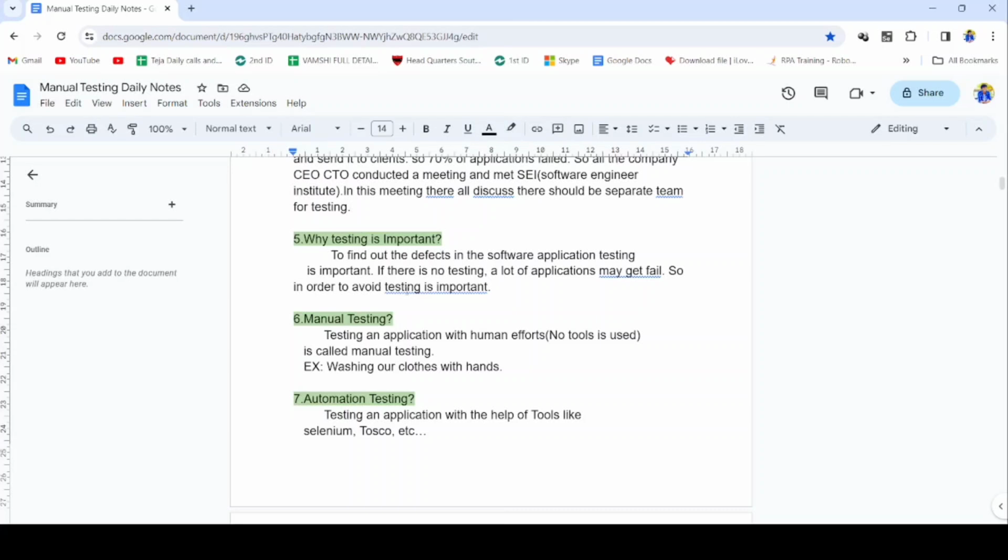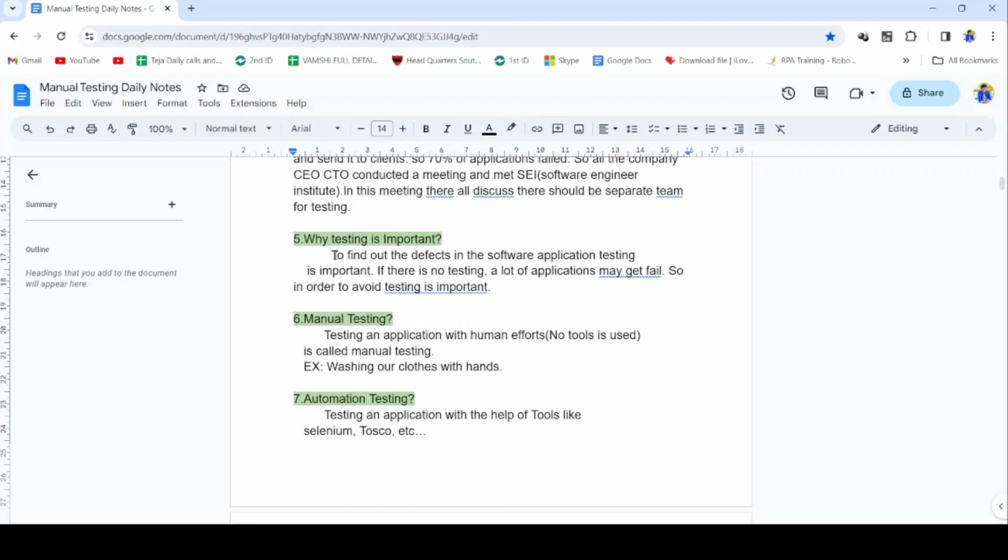I have sent 50 rupees to one person in PhonePe, but in the normal message it is visible like you transferred 100 rupees successfully. So this is one type of defect, right? I have sent only 50 rupees, but the message says 100 rupees transferred successfully. So in order to avoid those defects or errors, testing is important.